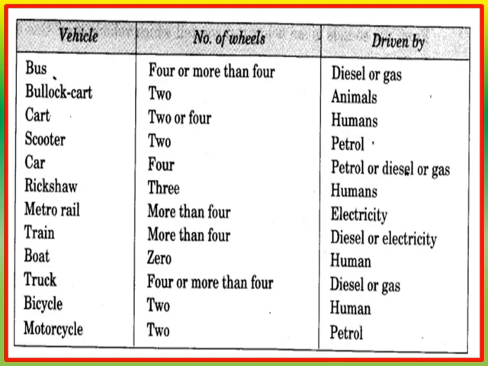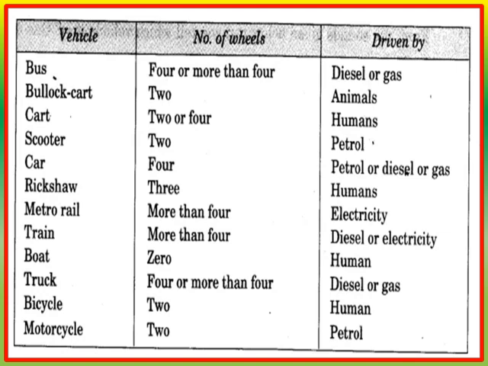The next one is a truck. A truck has 4 or more than 4 wheels. It is driven by diesel or gas. The next one is bicycle. A bicycle has 2 wheels and it is driven by humans.